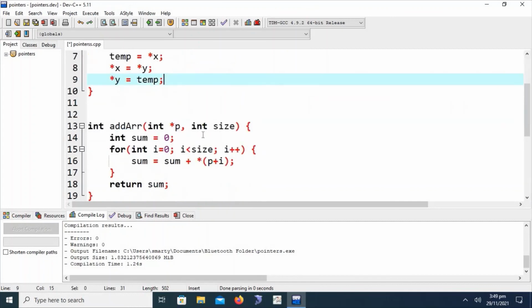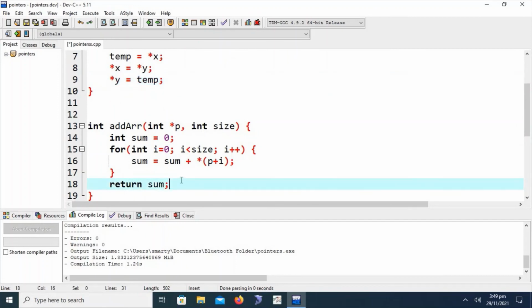Now we will discuss what is meant by void pointer. A void pointer is a dynamic pointer in C++ that allows holding the memory location address of any other data type such as float, double or long. The other type of pointer is the null pointer. A null pointer is a pointer that holds a null value at the time of declaration or using an assignment statement. And the third one is an important pointer that is called the wild pointer. As its name suggests, it is a much more dangerous pointer.